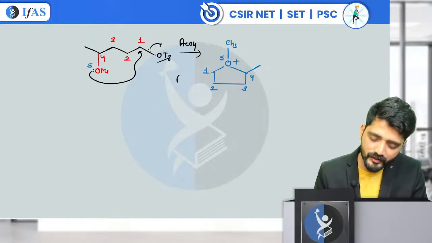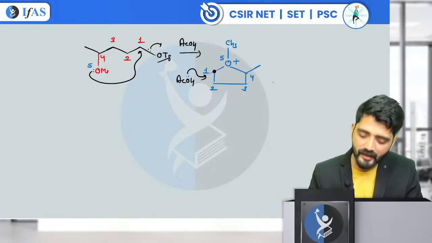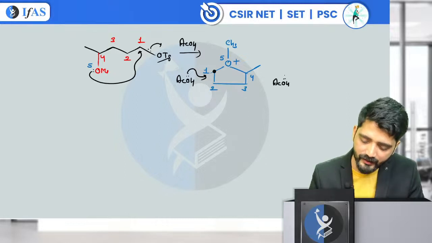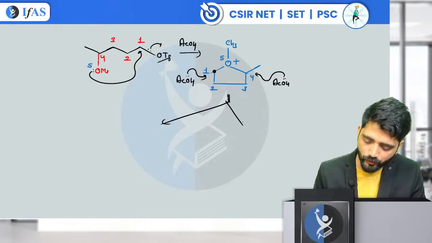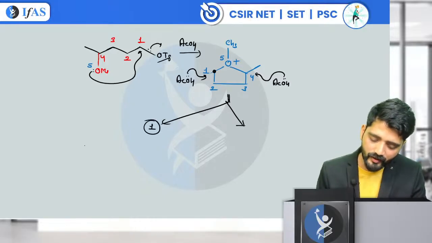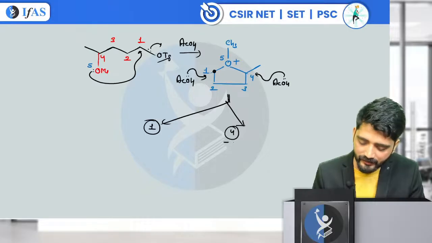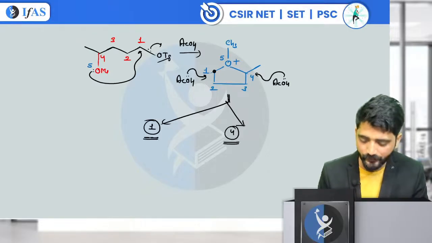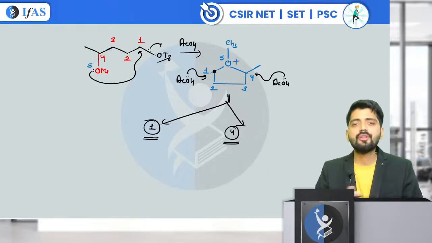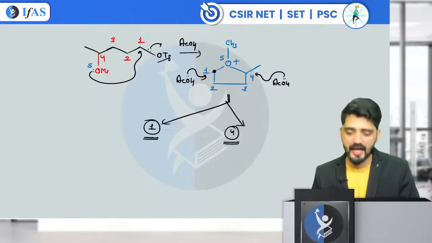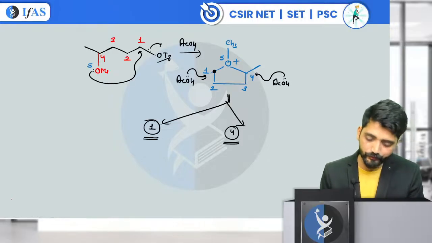This AcOH has two choices to open the ring. Once, the attack can take place at carbon number 1, and the second time the attack can take place at carbon number 4. It means there are two possible products which I can form. One by attacking at the carbon number 1 center, and the second by attacking at carbon number 4. Now, how are the products going to look? I will be drawing the products also for you.